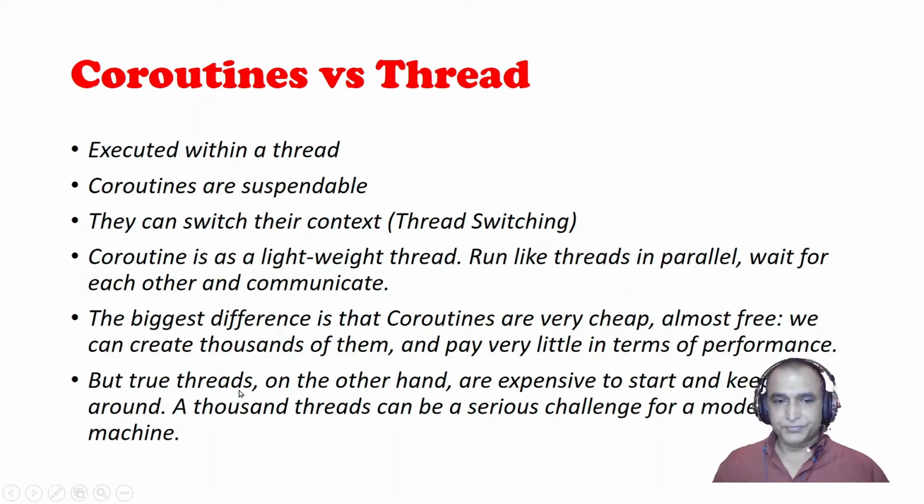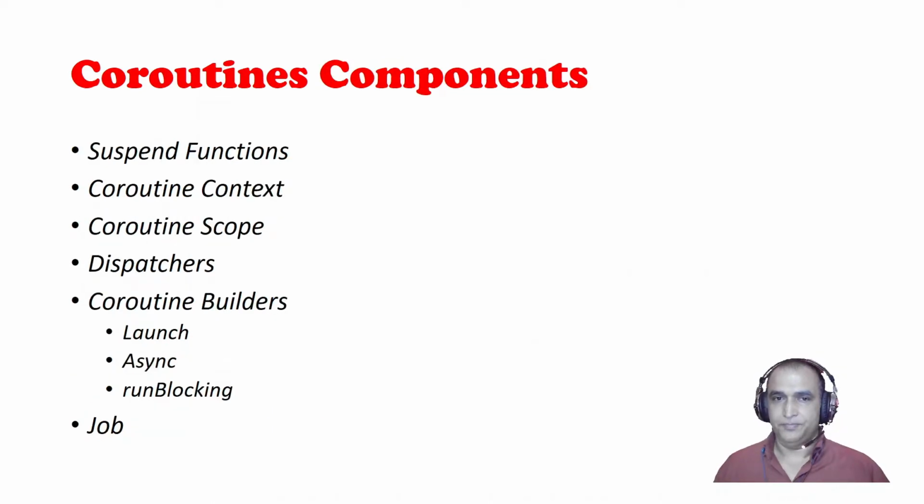True threads, on the other hand, are expensive to start and keep around. 1,000 threads can be a serious challenge for a modern machine. If I have an i7 machine with 16 GB and I run 1,000 threads, my system will be compromised. You can imagine systems with only 2 GB or 4 GB of RAM will hang because of the threads. But coroutines are faster and lighter, and would not harm your system.